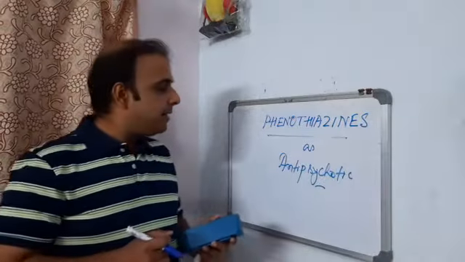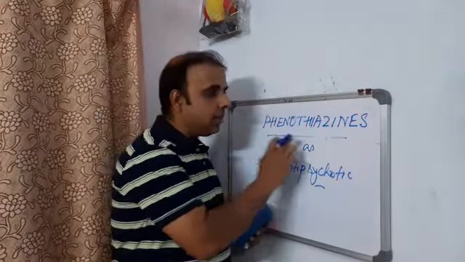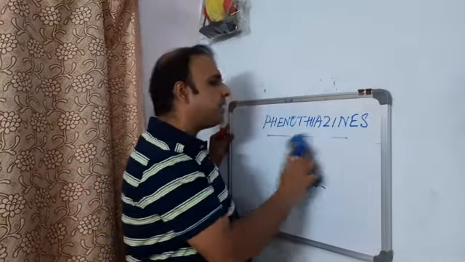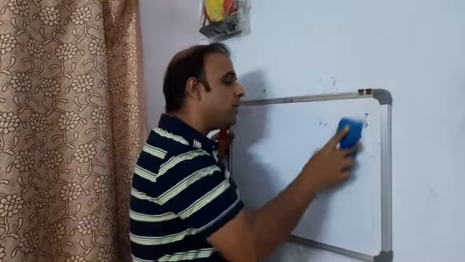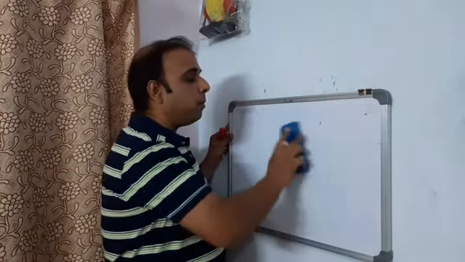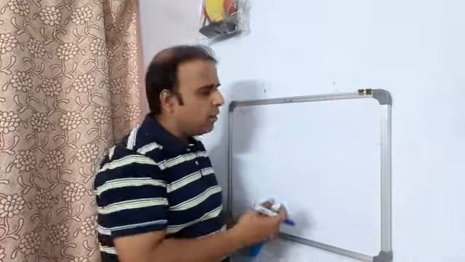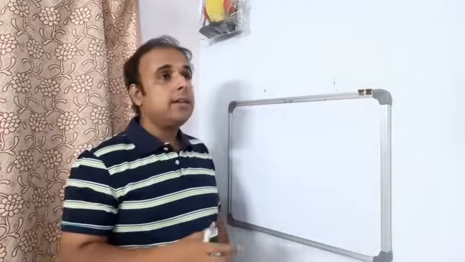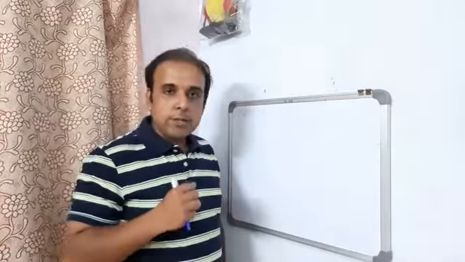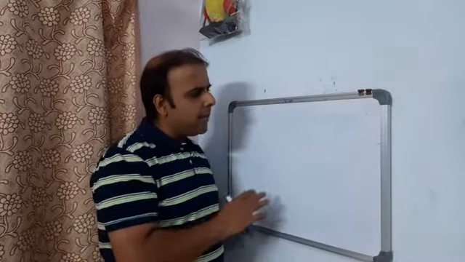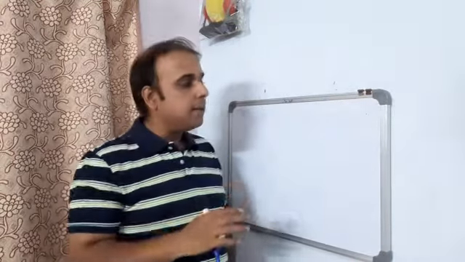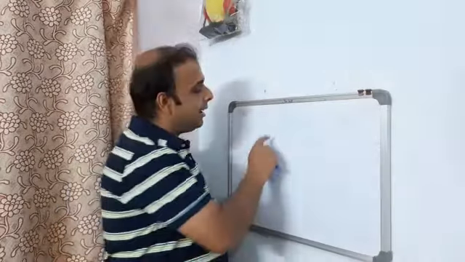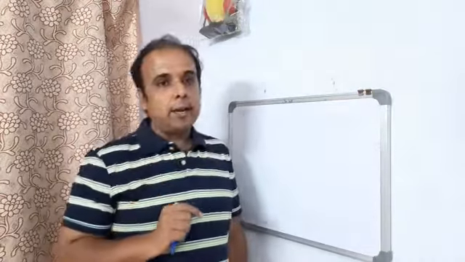Now, as I have mentioned, phenothiazines as antipsychotics. In the coming discussion, first and foremost, we came to know that phenothiazines are especially applied in the treatment of psychosis. So which phenothiazine derivatives are there that are primarily used in the treatment of psychosis? That is why they can also be categorized as antipsychotic drugs.